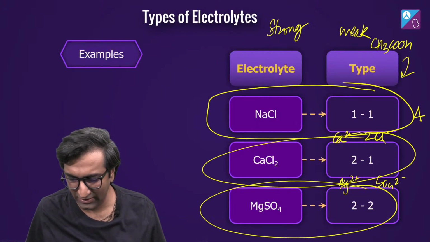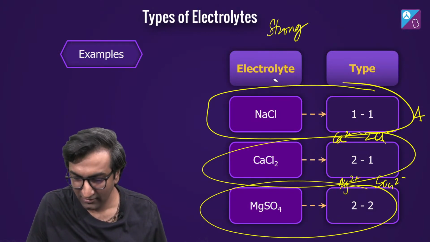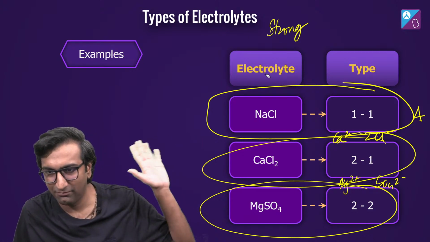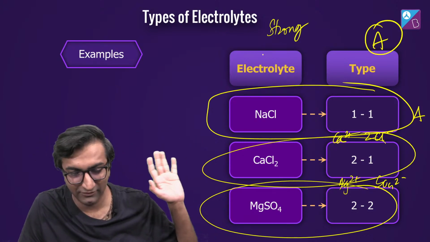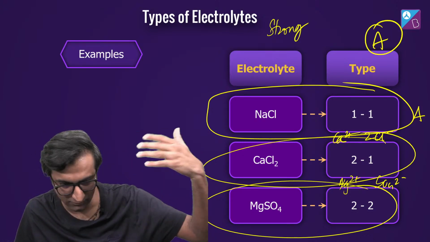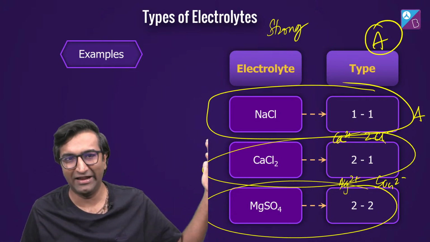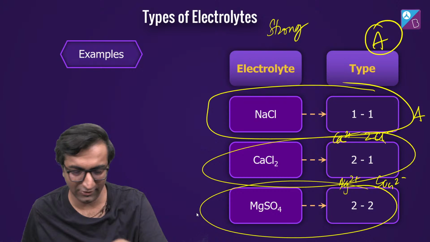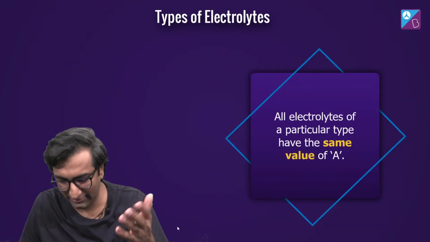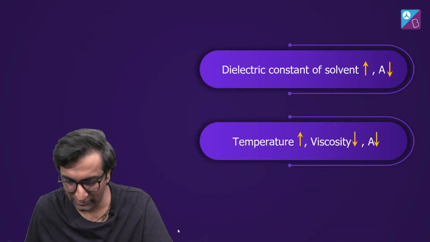CH3COOH में एक ही वैल्यू नहीं होगी. Yeah, मैं बस टाइप की बात कर रहा हूँ. 1:1 टाइप. You are right. When we're talking about A values, it's not relevant there. Priyanshu, thank you. अगर कोई स्टूडेंट इसको बाद में notes देखे, will be like, why did he write that? So it won't make sense. But yeah, sure. We are talking only about strong electrolytes. I was talking about types of electrolytes there. I'll tell you why I was talking about types of electrolytes there.